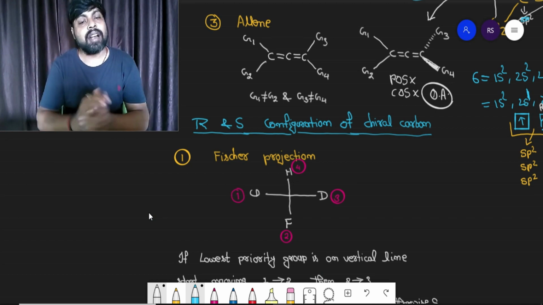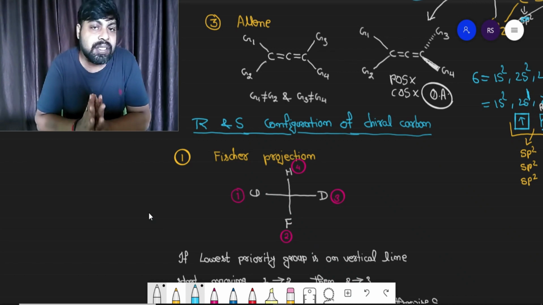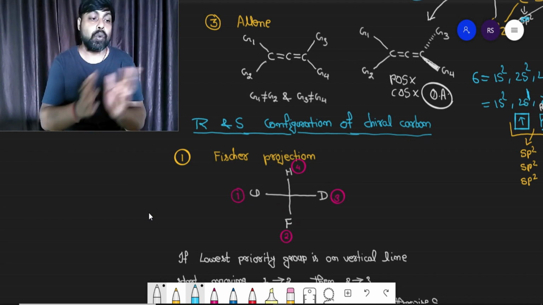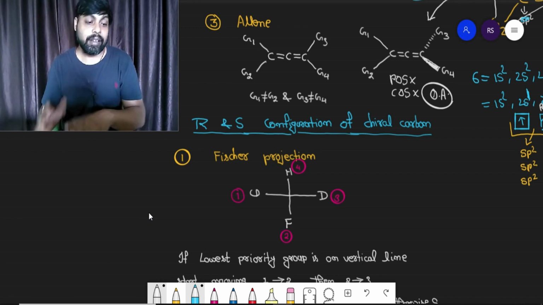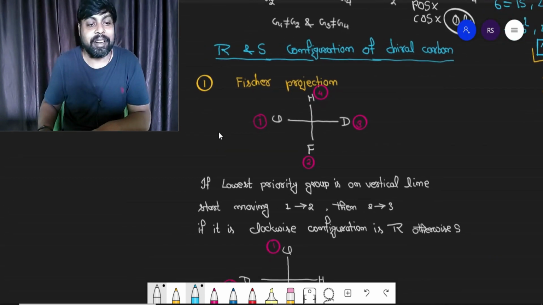And to start this R and S configuration, you should be very clear with the CIP rule or preference rule or sequence rule that I have already explained to you in geometrical isomerism, right? So just go through that rule again. If it is not clear to you, then get back to this R and S configuration of chiral carbon atom.